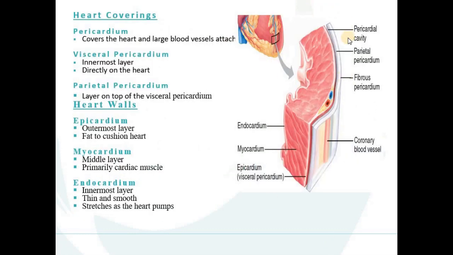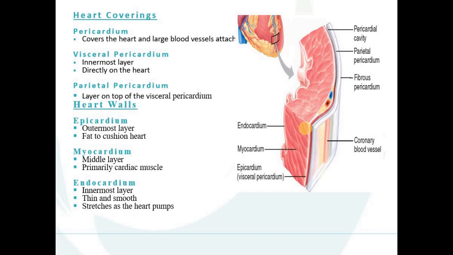Now we are talking about the covering of the heart. There is generally only one covering, known as the pericardium. Look at the diagram: this white portion is called the pericardium covering. What is the function of this pericardium? It covers the heart and the large blood vessels attached to the heart. So it covers the heart, and it also covers the large blood vessels present at the heart.